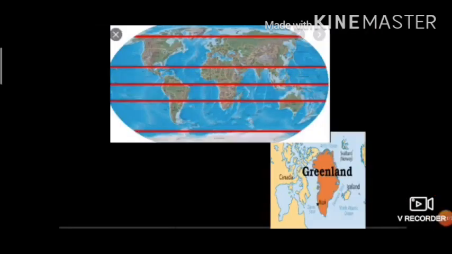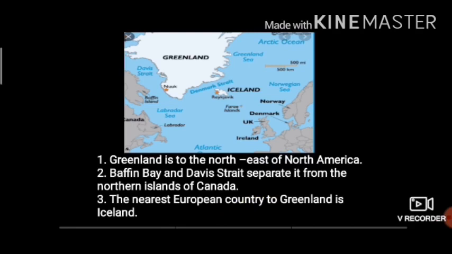Now the location of Greenland. Greenland is to the northeast of North America. Now here we are talking about a continent, North America, and the directions of that continent, north and east.